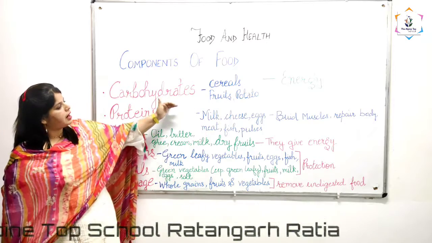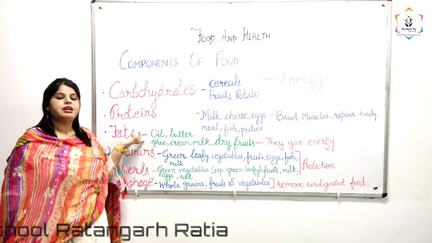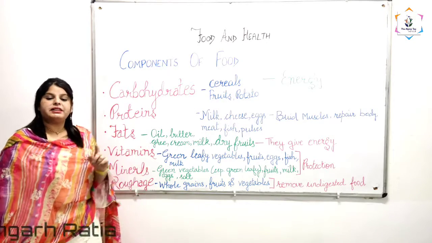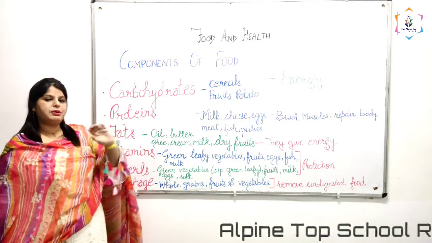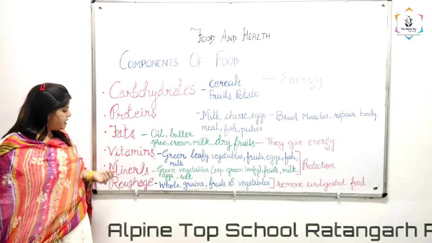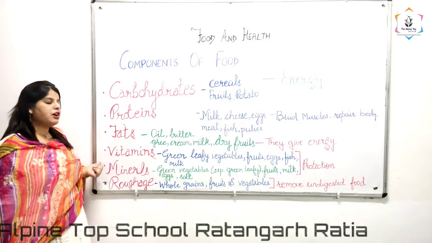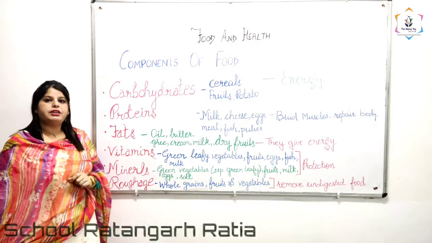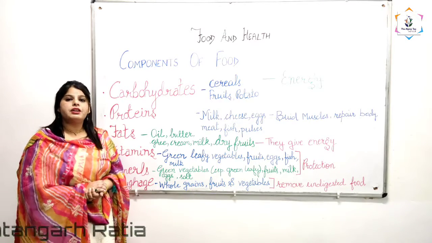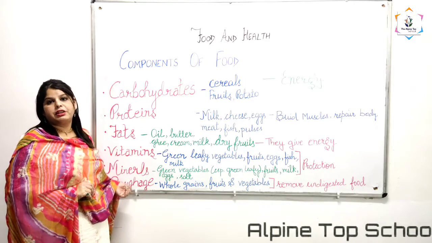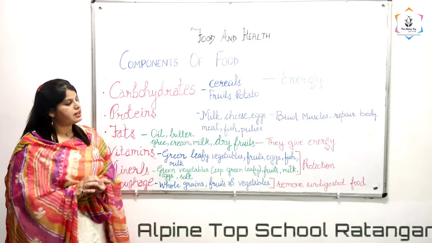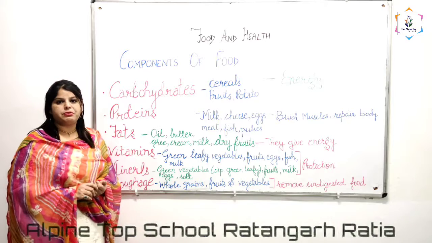The function of carbohydrates and fats is the same, that they give us energy, but their sources are completely different. Proteins' main function is to build the muscles. Vitamins and minerals have the same function, to give protection against different kinds of diseases. The last one is roughage, which is also an important food component because it helps in the removal of undigested food from the body.